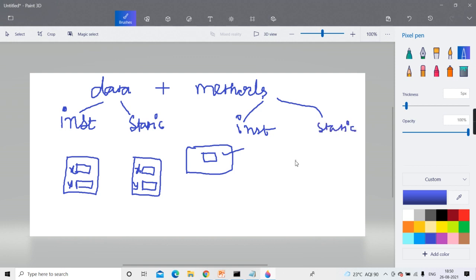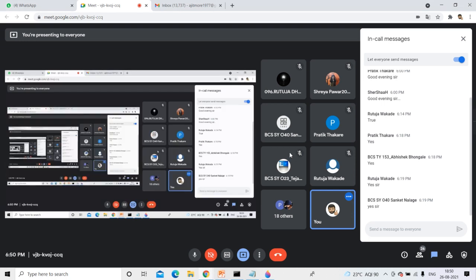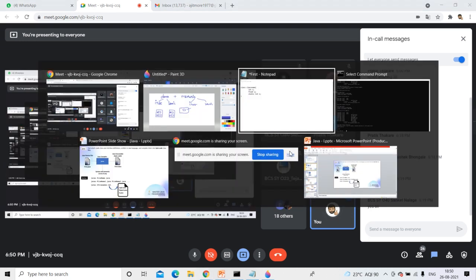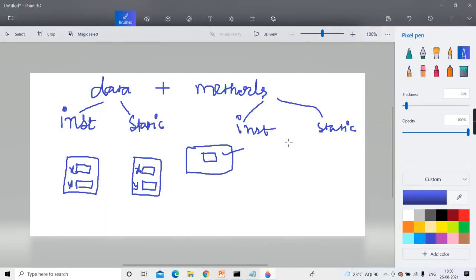I hope you're understanding. So you're understanding what is instance data and what is static data. Instance method, static method.